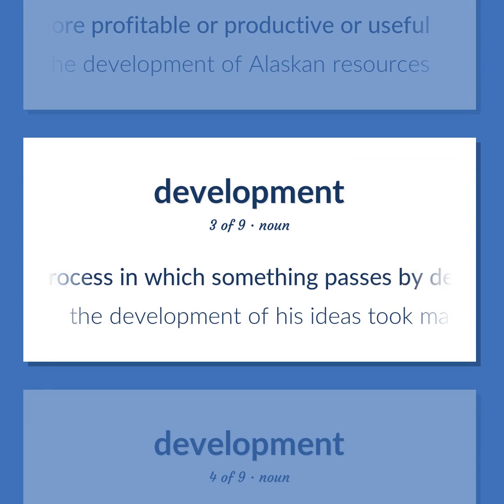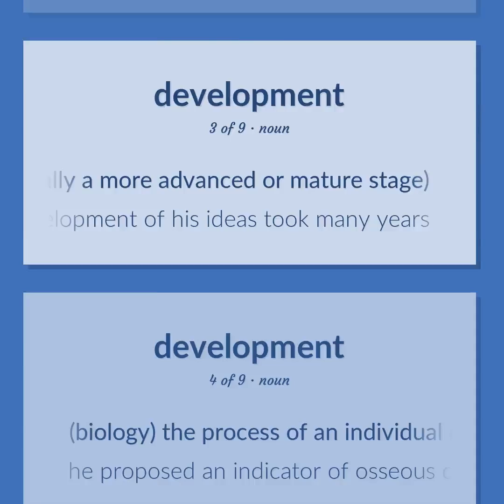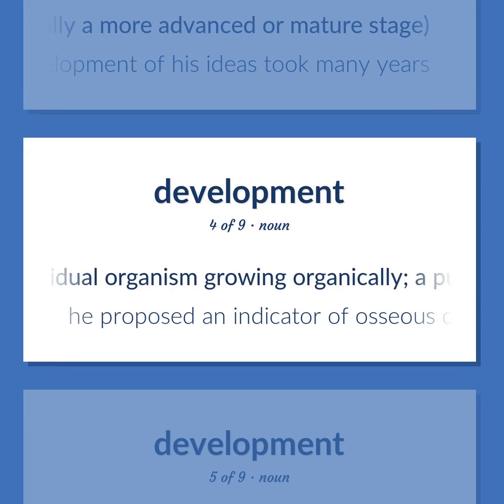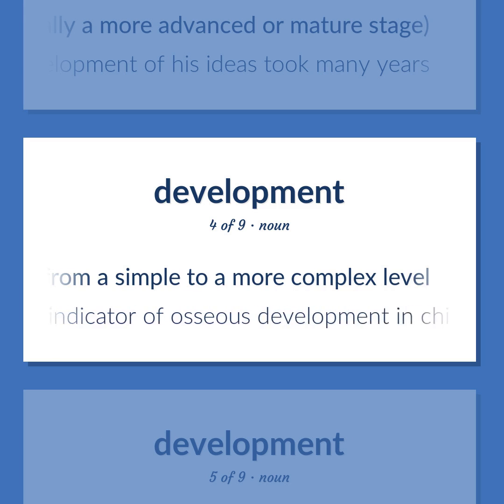A process in which something passes by degrees to a different stage, especially a more advanced or mature stage. The development of his ideas took many years. Biology. The process of an individual organism growing organically. A purely biological unfolding of events involved in an organism changing gradually from a simple to a more complex level. He proposed an indicator of osseous development in children.